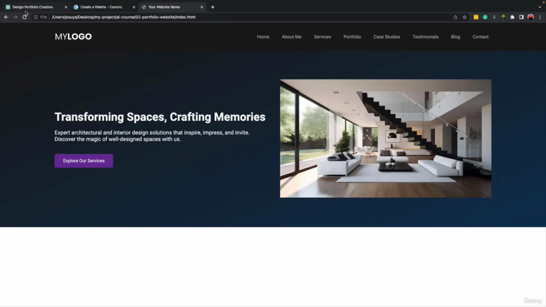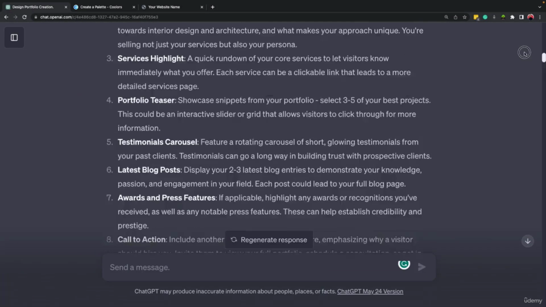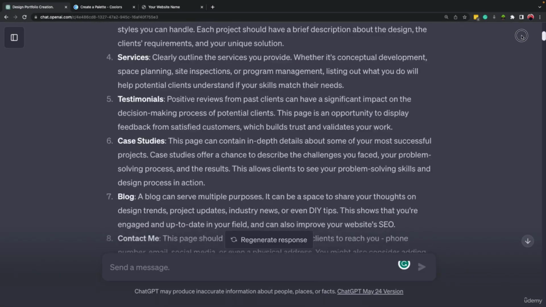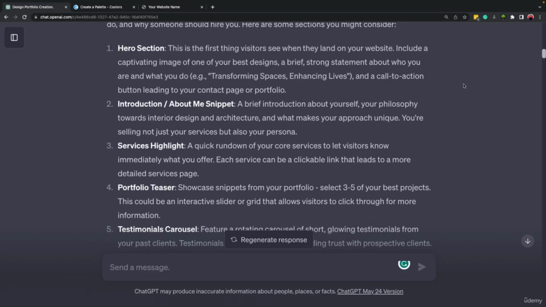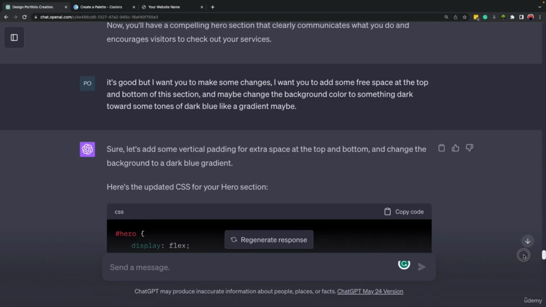Let's go to ChatGPT and let's scroll up to the sections that we had. Okay, let's come down. Okay, the next part is the introduction and about me snippet. Okay, and on the next lesson we will build this part. Okay, so that was all about this lesson.